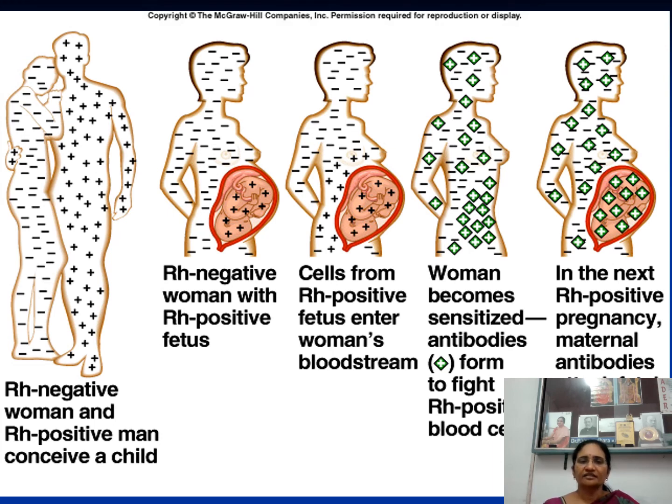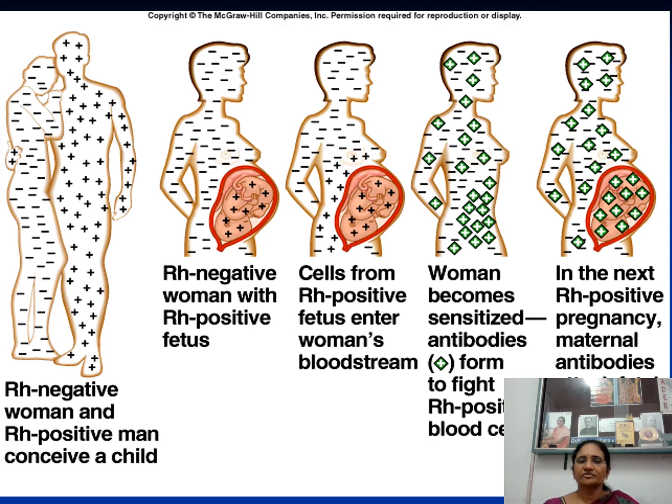And the mother is now called a sensitized mother. See, Rh positive RBCs entered into the mother, they are foreign to the mother. So the mother starts developing anti-Rh antibodies. Mother is having anti-Rh antibodies.